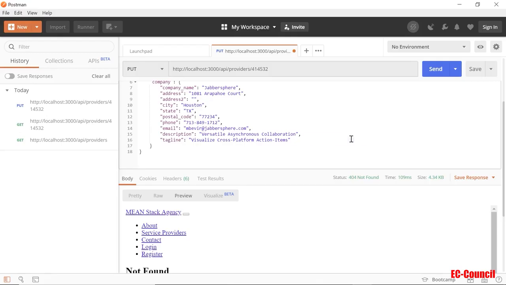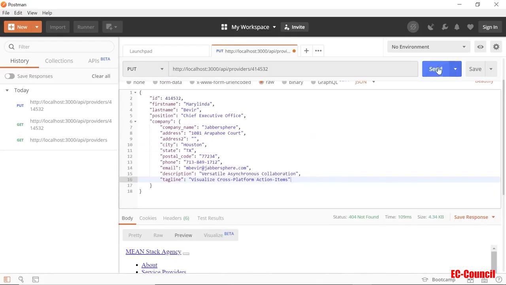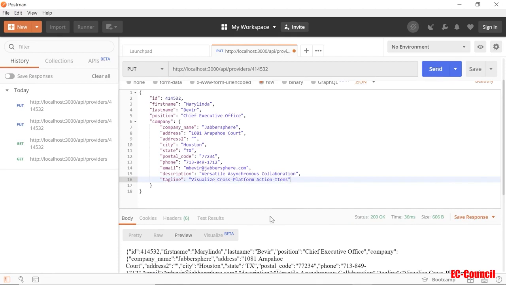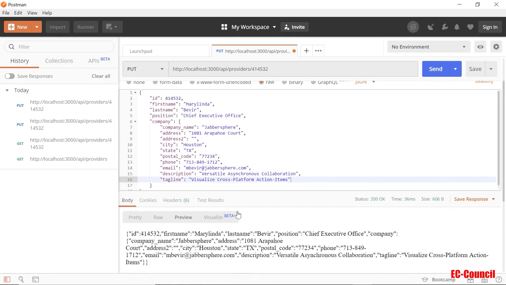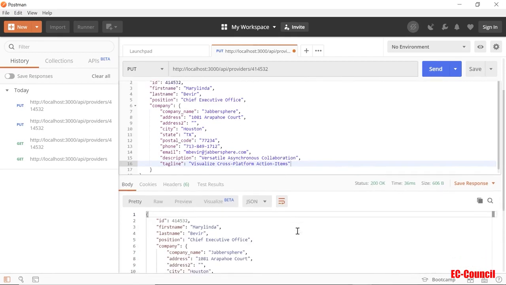Okay, just do one more time. Let's go ahead and click send. All right, so there you go. It came through. It came back. It's the same data. You can prettify it so you can see as well. It's the same. Nothing changes.